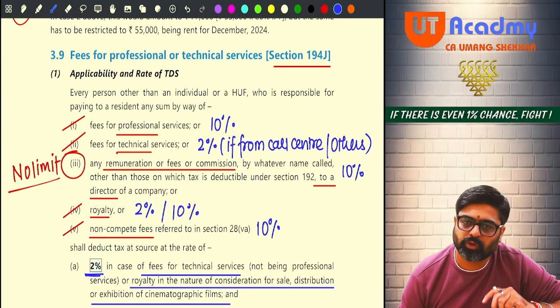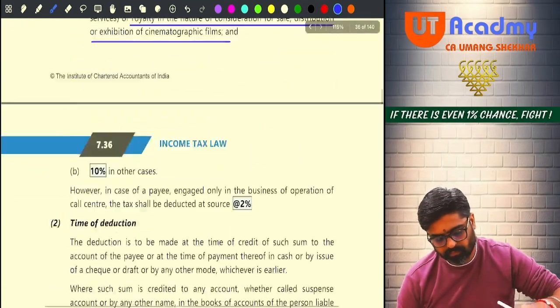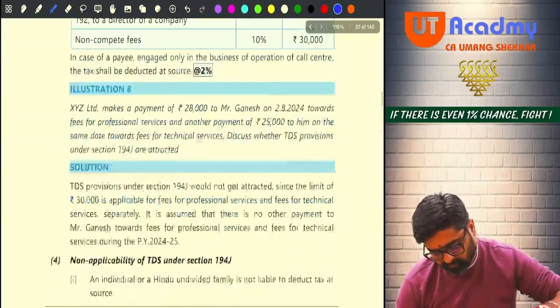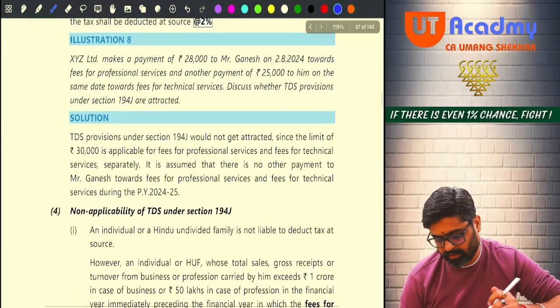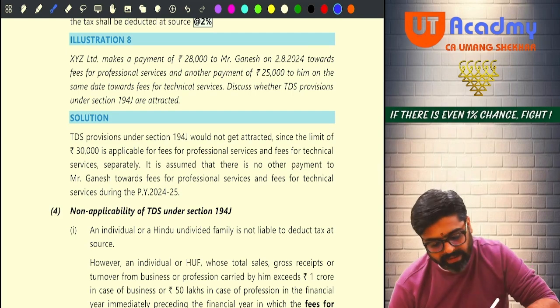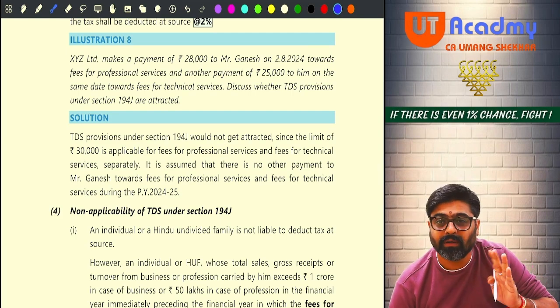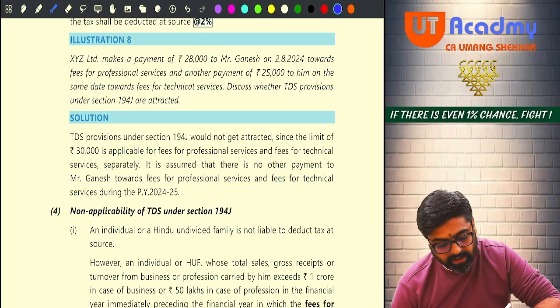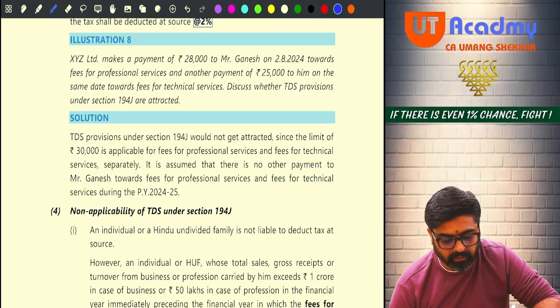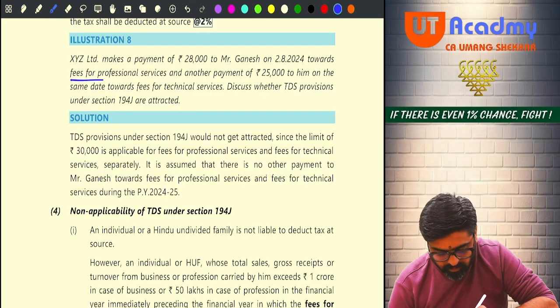Both the places it is 2% only, correct? Okay. Now, pay attention. Illustration number 8. Very easy. XYZ Limited makes a payment of 28,000, less than 30,000, to Mr. Ganesh on 2nd August 2024 towards fees for professional service.